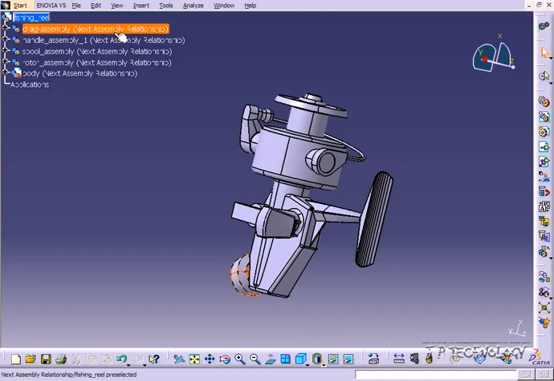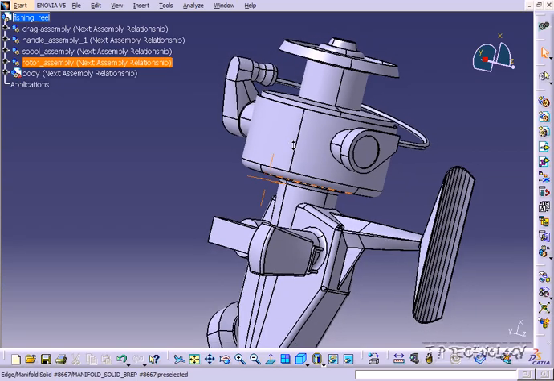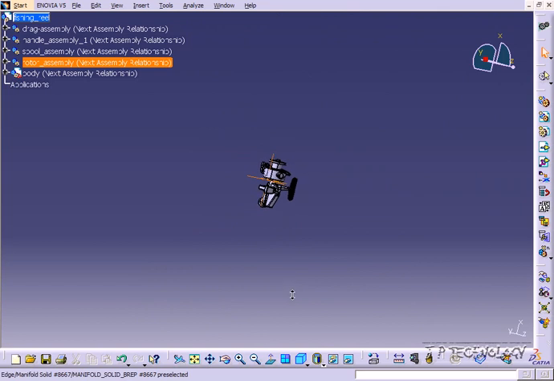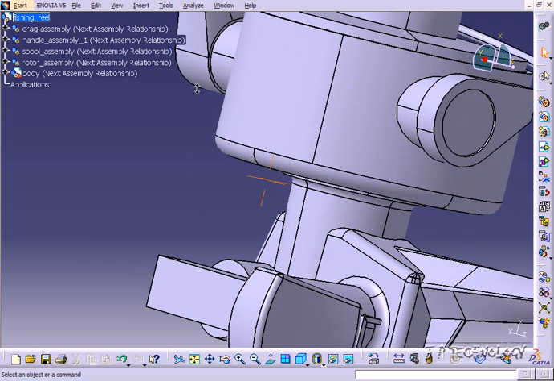So let's go back, and I'm going to show you first how to zoom in and zoom out with your mouse. What you have to do is hold down mouse button 2 and then click mouse button 3. Now you can see the icon, the arrows going up and down, and if you push forward, it's going to zoom in, and if you pull it towards yourself, it's going to zoom out. Now try it again. Mouse button 2, hold down, click mouse button 3 once, and you can zoom in and zoom out.